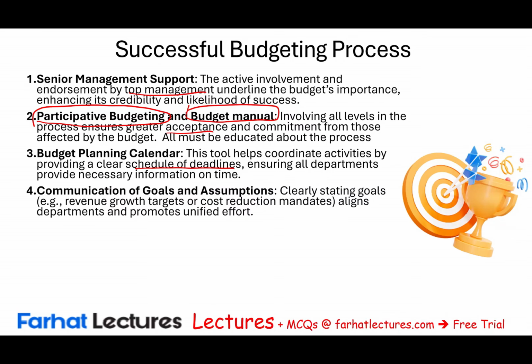Four, communications of goals and assumptions. Well, of course, clearly stating the goal is translated in a budget. So a budget, as we talked about earlier, is quantifying those strategic goals. Quantifying means putting a number. And it doesn't get any clearer than that. And you communicate this information to whoever needs to know this information: management, lower level management, and employees.